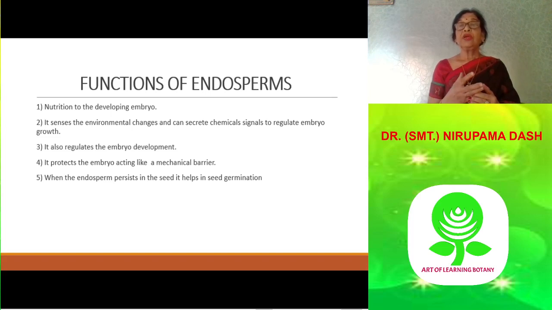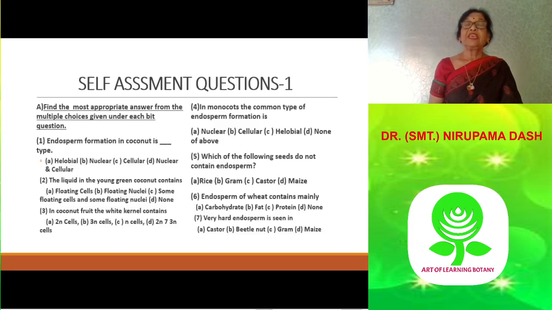And also this is very important for the embryo, and sometimes in albuminous seeds it is also used by human beings as a food material. Two-thirds of the calories of the food materials human beings get come from this endosperm. So that's why this endosperm is very important, and so to say it is a very special feature after the fertilization process.